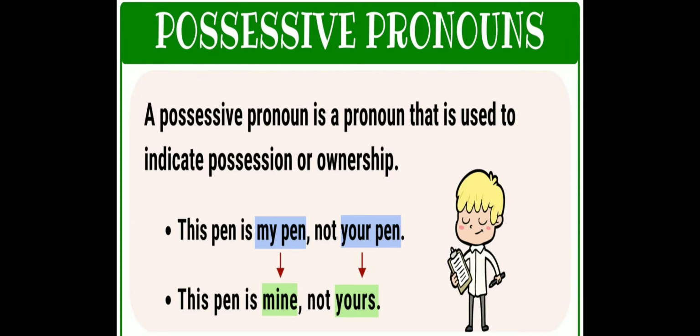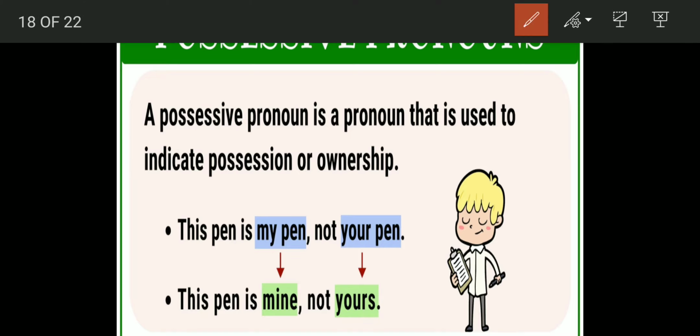Let us see this example: this pen is my pen, not your pen. This pen is mine, not yours. So which is the adjective and which is the pronoun? My pen, it is saying "my", it is not saying "mine". Your pen, it is not using s, not "yours pen". And also it is used right next to the noun. So this one is adjective. "My" and "your" are here possessive adjectives.